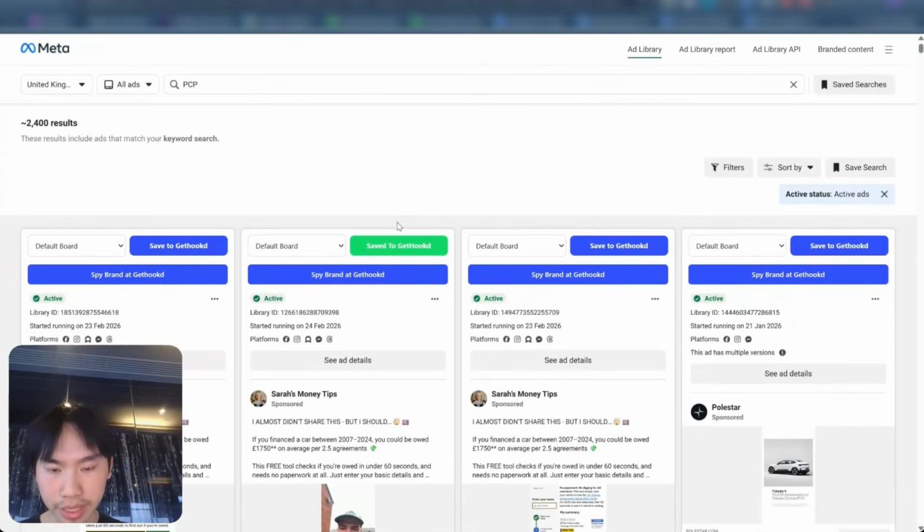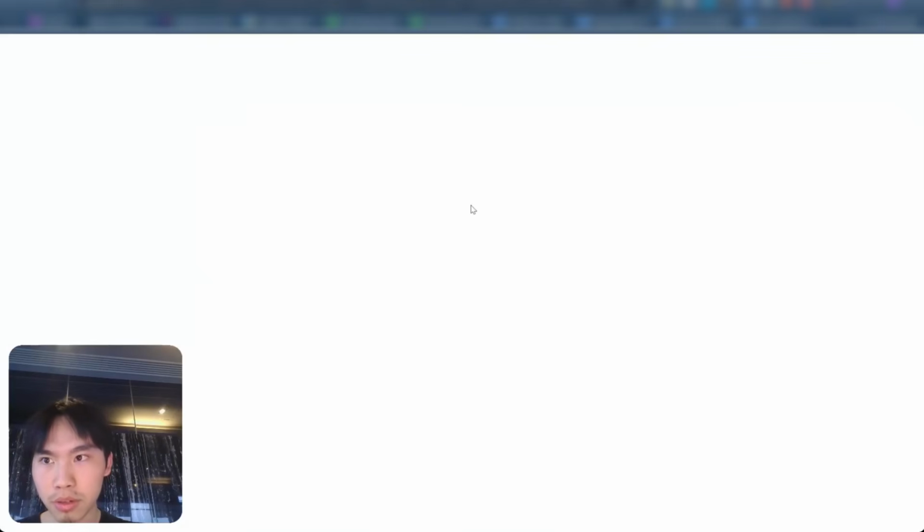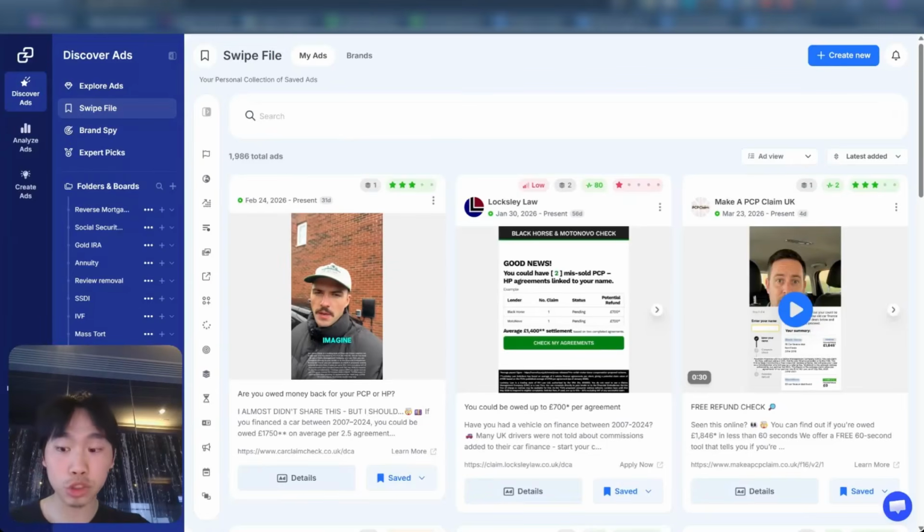I'm gonna save it to Get Hooked, which is the ad saving tool that I use to download ads and take inspiration from, essentially. And in Get Hooked, we can basically download this particular video, right? So after we download it, let me just quickly download it. And then after we download it, what we should do, right, is pull in the transcript of this video, because it's essentially a very well written and proven script, right?